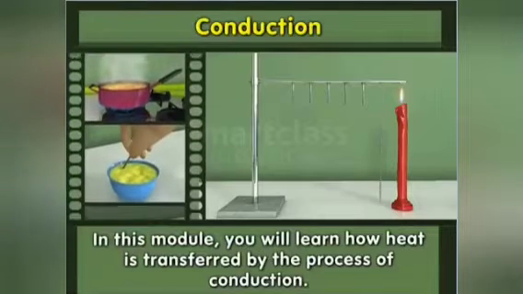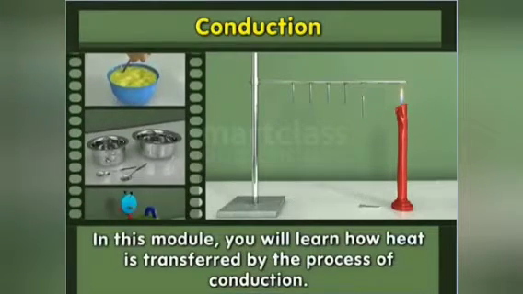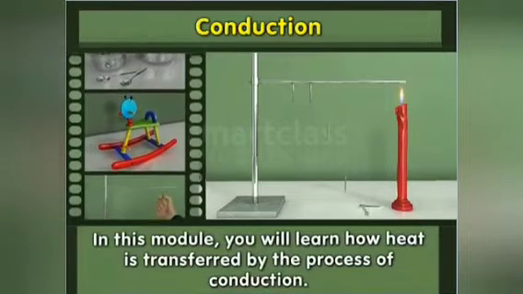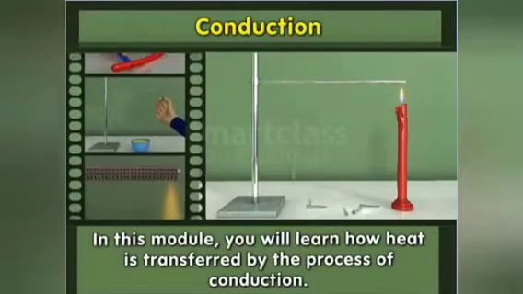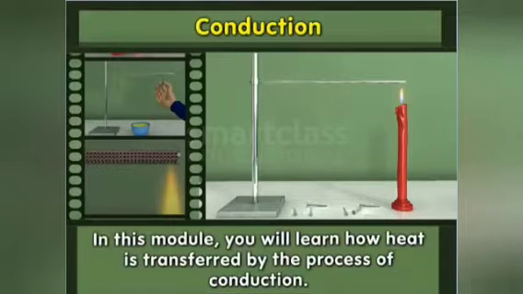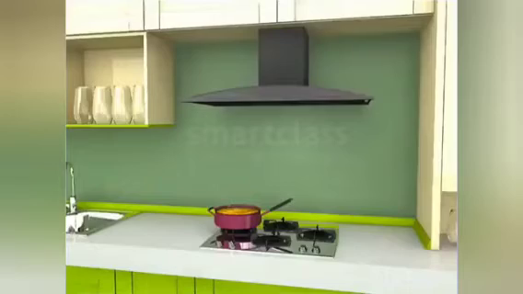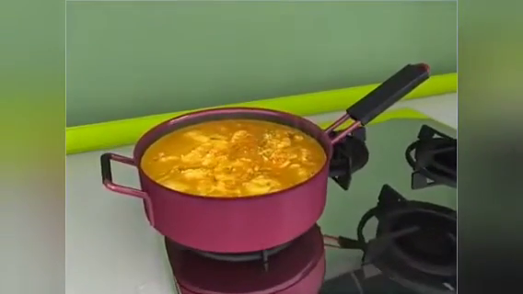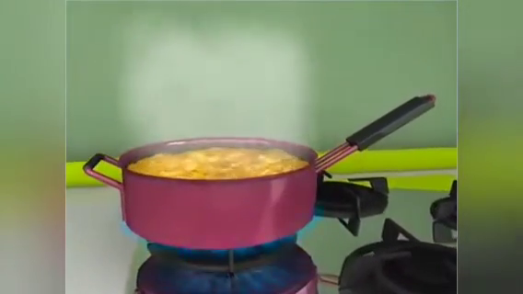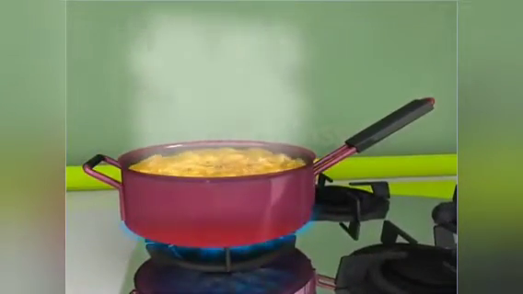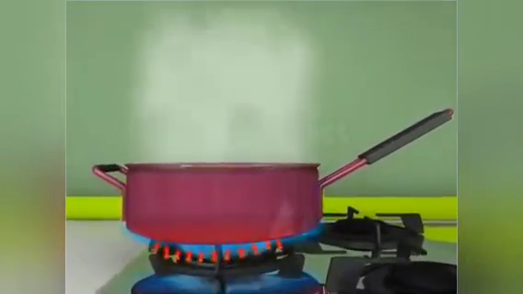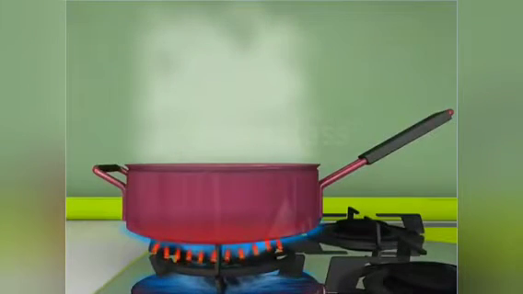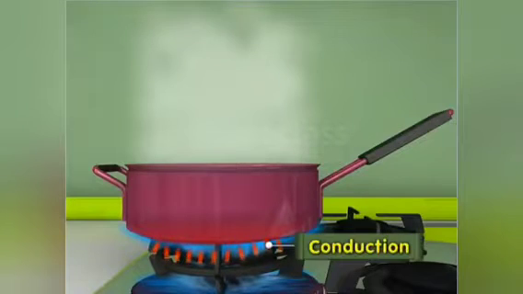Conduction. In this module, you will learn how heat is transferred by the process of conduction. You have seen food being cooked in a pan. When a pan is placed over a burner, the contents of the pan become hot. Why? This is because heat flows, or gets transferred, from the burner to the pan. The flow of heat through a solid is known as conduction.